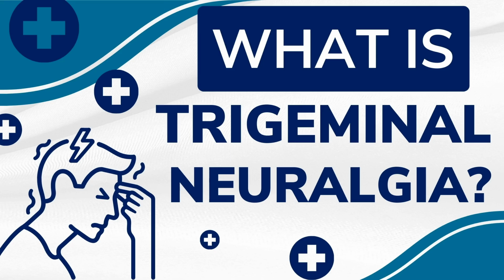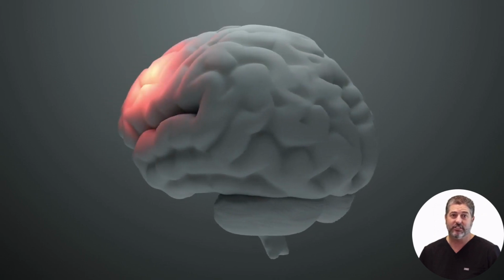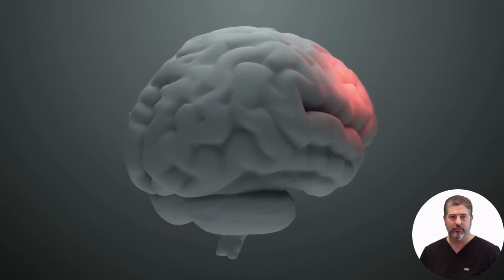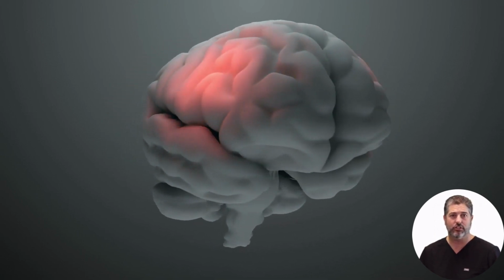About your health. What is trigeminal neuralgia? Trigeminal neuralgia is a chronic pain condition affecting the trigeminal nerve in the face. Common causes include blood vessels pressing on the trigeminal nerve, multiple sclerosis, or a tumor. Symptoms requiring management include severe facial pain, spasms, and pain while chewing or brushing your teeth.